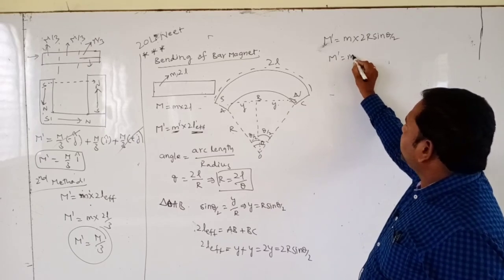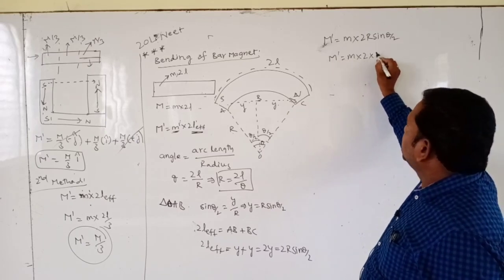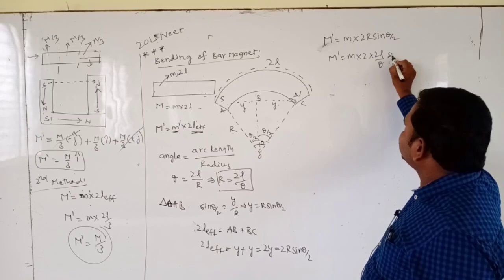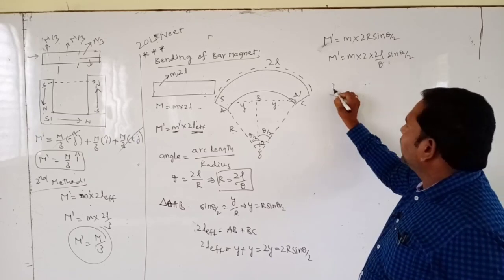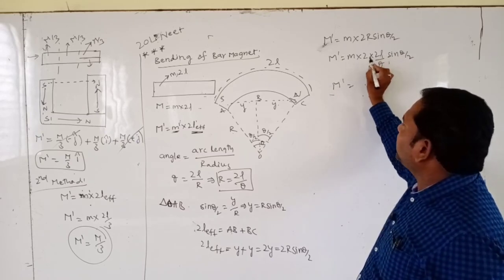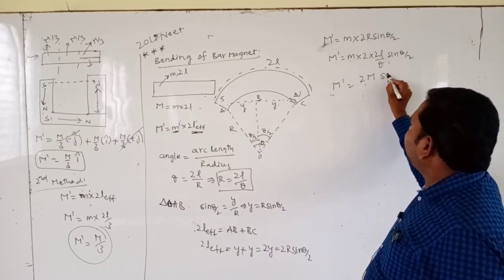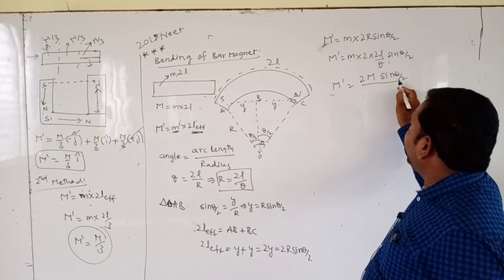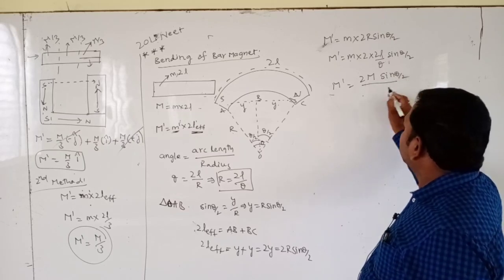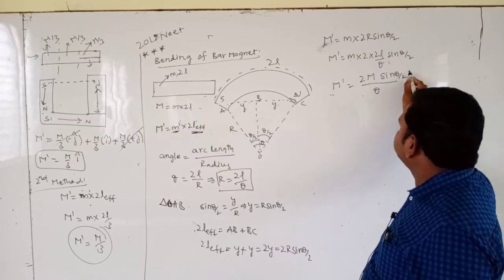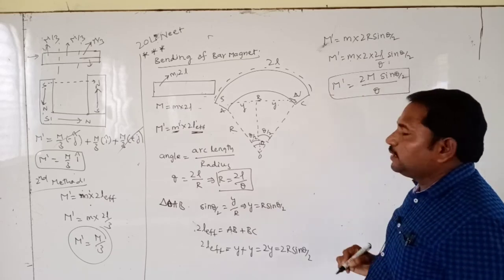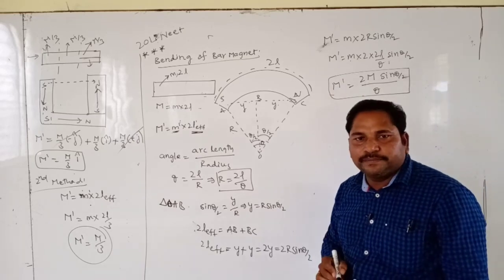M dash is equal to m into 2 into 2L by theta into sin theta by 2. M dash is equal to 2L into m, capital M. So 2M sin theta by 2 by theta. This is the resultant magnetic moment formula.